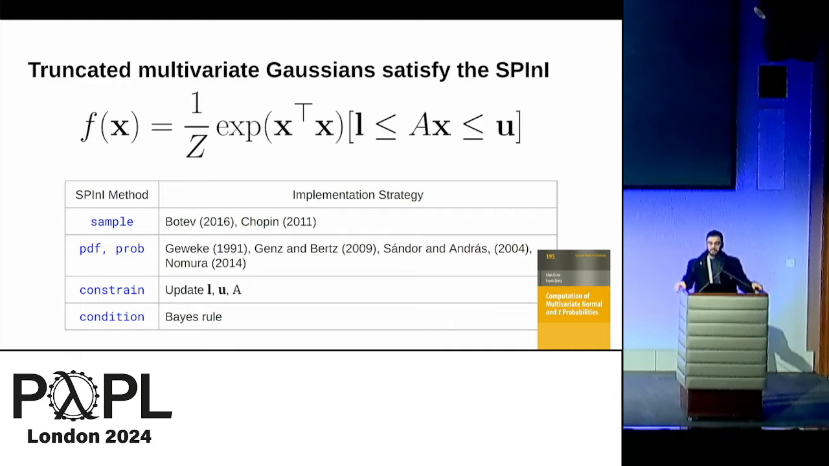We know how to sample from multivariate Gaussians. They have nice densities, and they have nice closure under conditioning properties that are used, for instance, in Gaussian process modeling and things like that. It's a little bit more complicated when you want to constrain a Gaussian random variable to take values in a certain set. If we let that set be a polytope, meaning the feasible set of linear inequalities, then those random variables are called truncated multivariate Gaussians, and there's a large literature on how to efficiently sample from them and evaluate their densities and probabilities. And so we have a lot to leverage to implement the SPINI methods for this class.